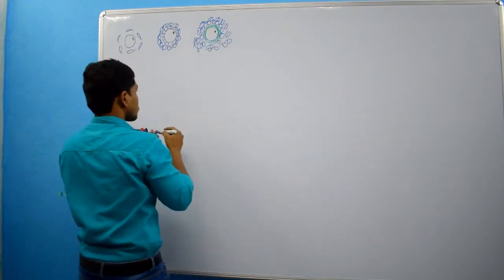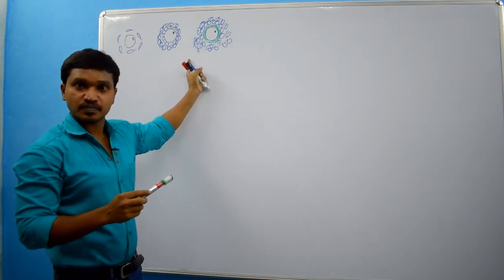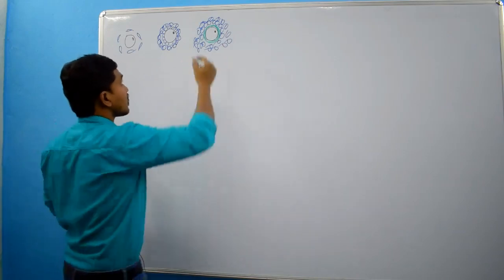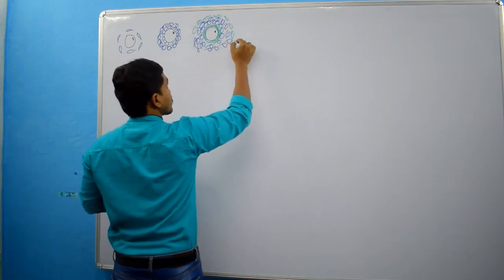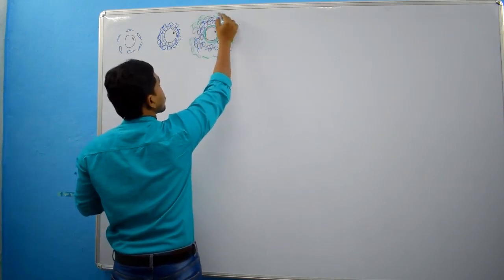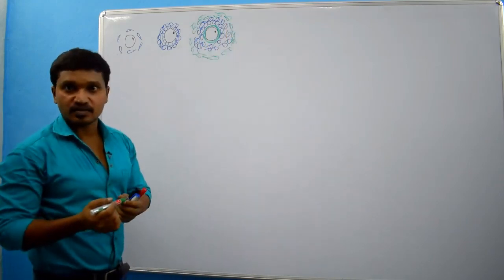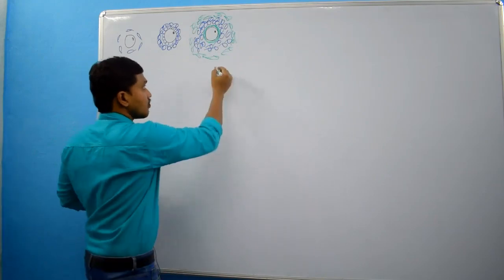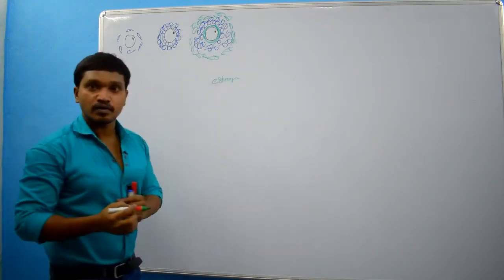Then this structure is surrounded by a cellular and glandular layer. This cellular and glandular layer, we call theca interna. This theca interna will produce estrogen, right?